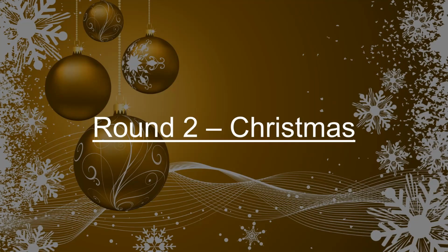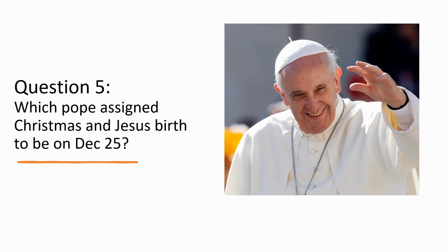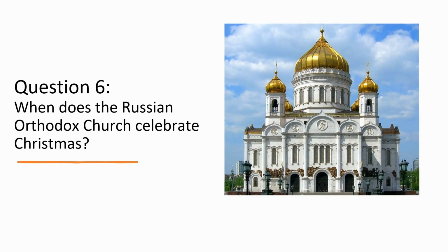Great, let's move on to question number 3, and this was the Christmas round. It was, of course, Isaac Newton, who was born on Christmas Day in 1642. So he could have been Jesus, apparently. Anyway, question number 5. It was Pope Julius I who assigned Christmas and Jesus' birth to be on December 25th. Then it was January 7th when the Russian Orthodox Church celebrated Christmas.